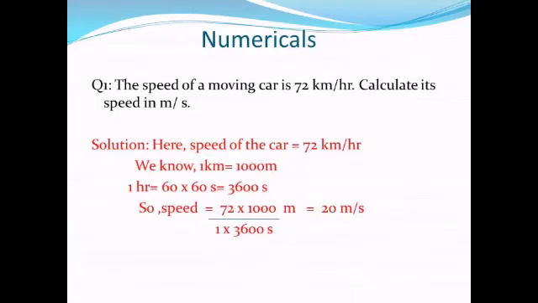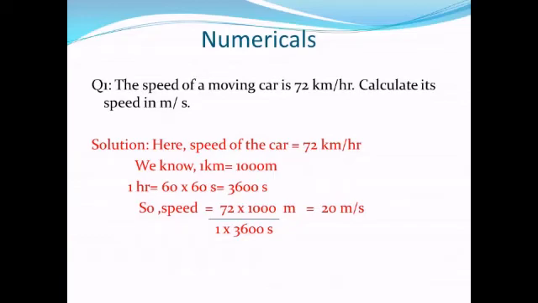Now here we will discuss a numerical related to the topics which we have already studied. First numerical is: the speed of a moving car is 72 km per hour, calculate its speed in meter per second. So we have to calculate the speed in meter per second. It's already given in kilometer per hour. So we have to convert kilometer into meter and hour into seconds.